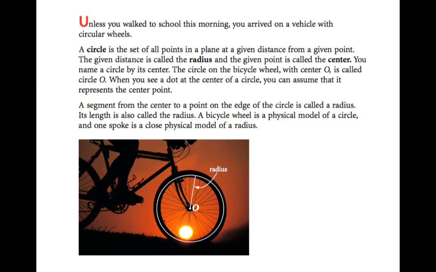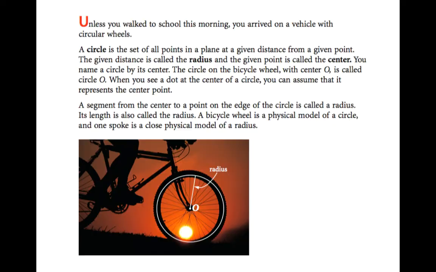So continuing on, a segment from the center to a point on the edge of the circle would be called a radius. Its length is also called the radius. A bicycle wheel is a physical model of a circle, and one spoke is a physical model of a radius. So in your head, think of a circle as the bicycle wheel, think of the spoke as the radius.